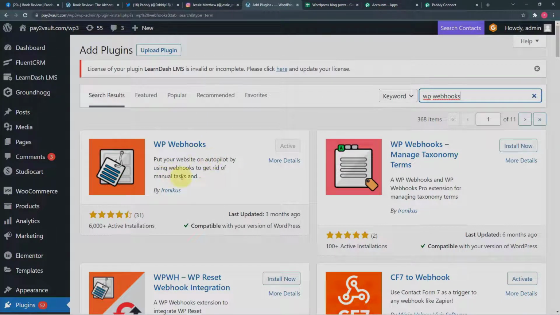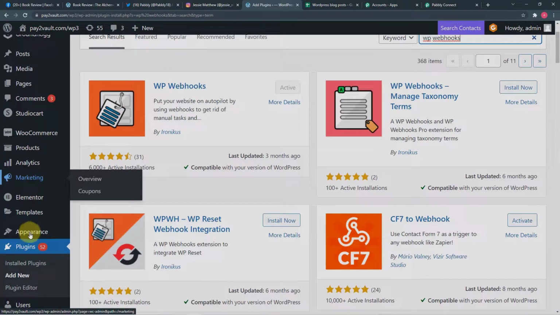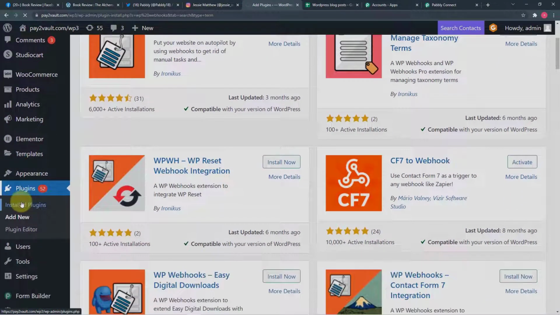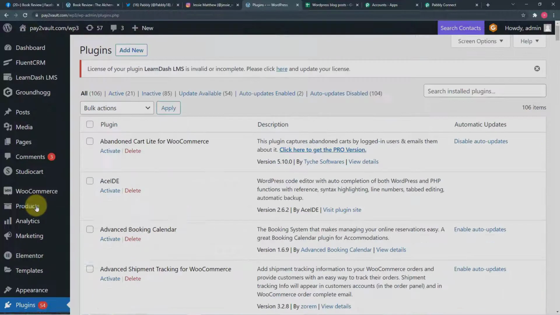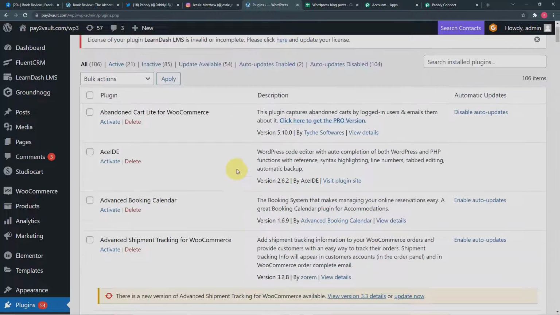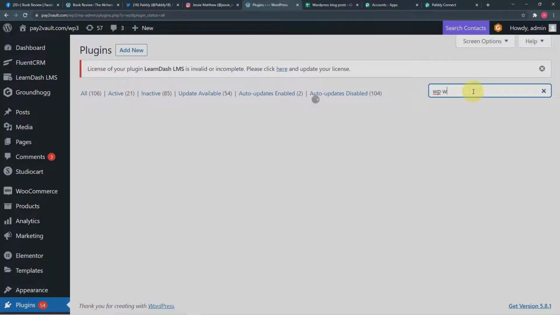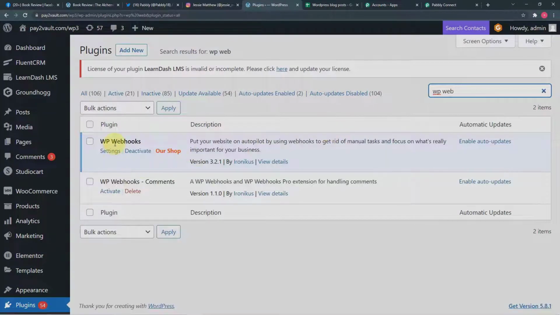Once you install it, you have to click on plugins option again. Okay, and you have to click on installed plugins option. Now in your installed plugins, you will find your WP webhooks plugin here also. Okay, so this is our WP webhooks option. Here you have to click on the settings.